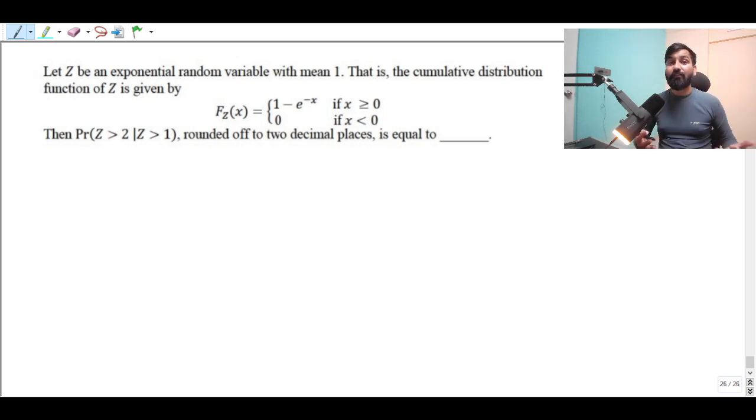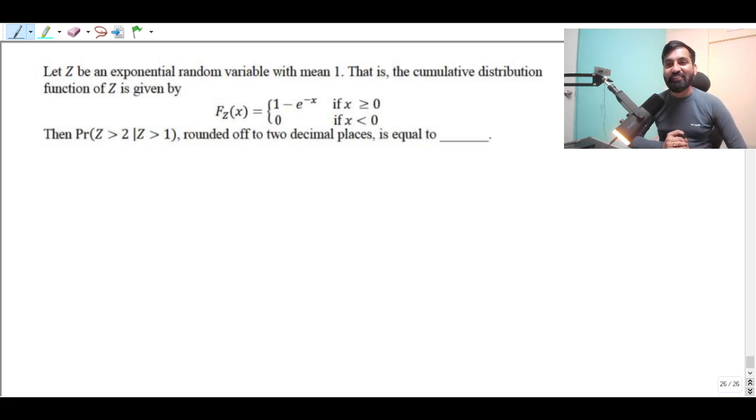But if the density function is given for a continuous random variable, and if you want to determine the probability, the probability is nothing but the kind of area, right? You have to compute the area, means you have to go for an integral. You have to compute integration. So let's see this question.